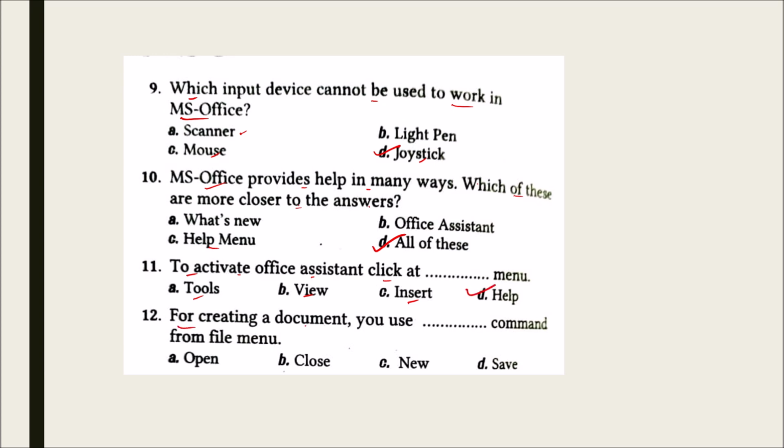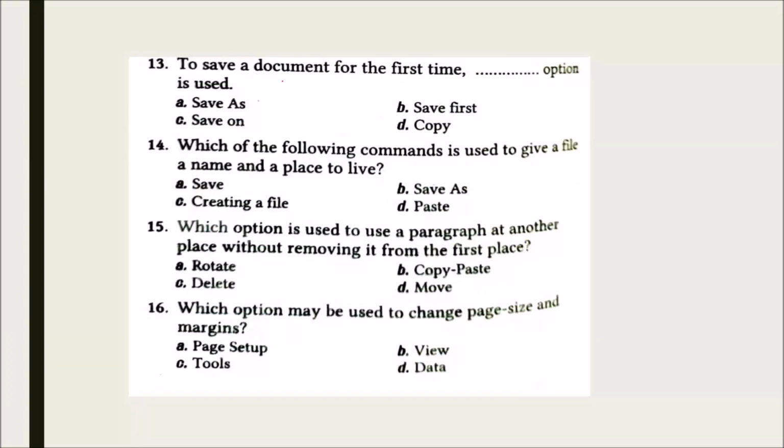For creating a document, you use dash command from file menu. For creating a document, open, close, new or save. And the correct answer is new. To save a document for the first time, dash option is used. Save as, save first, save on and copy. And the correct answer for this is save as.